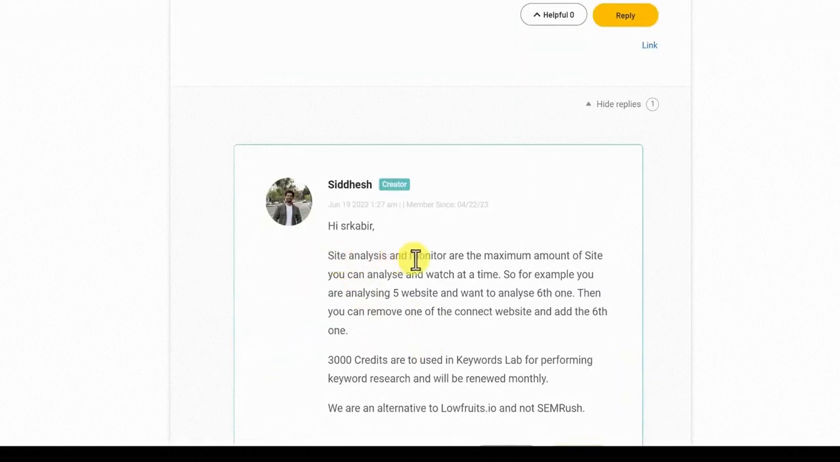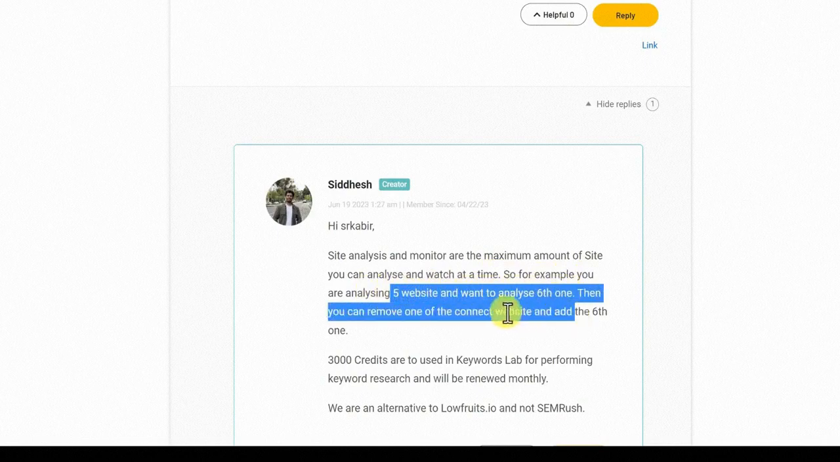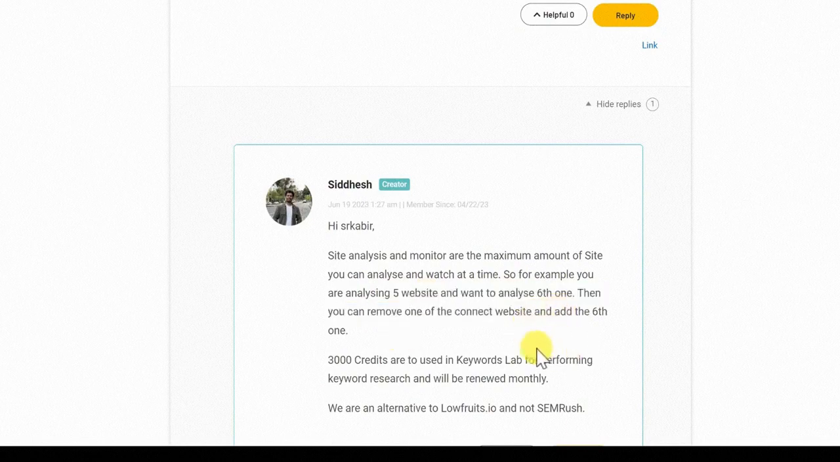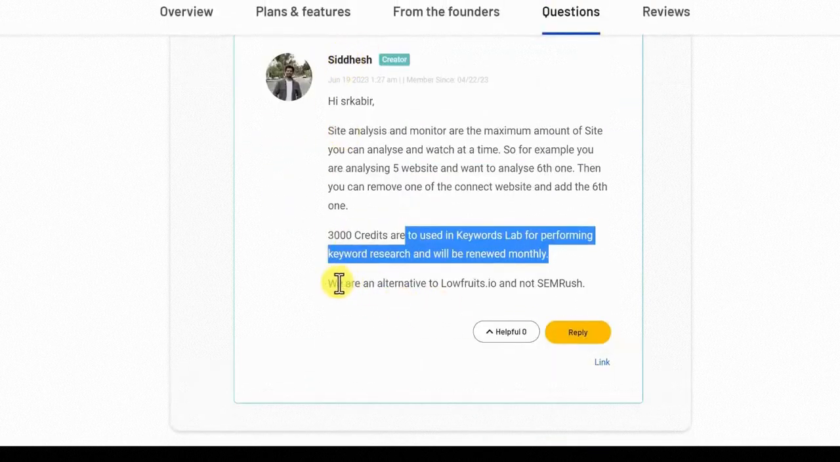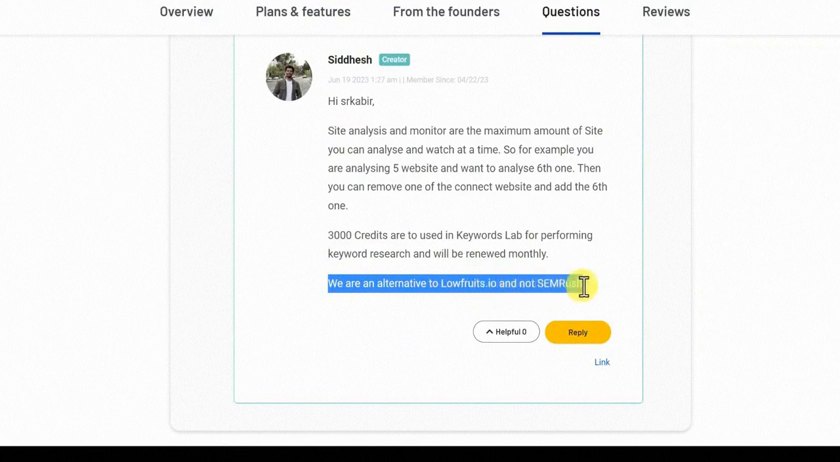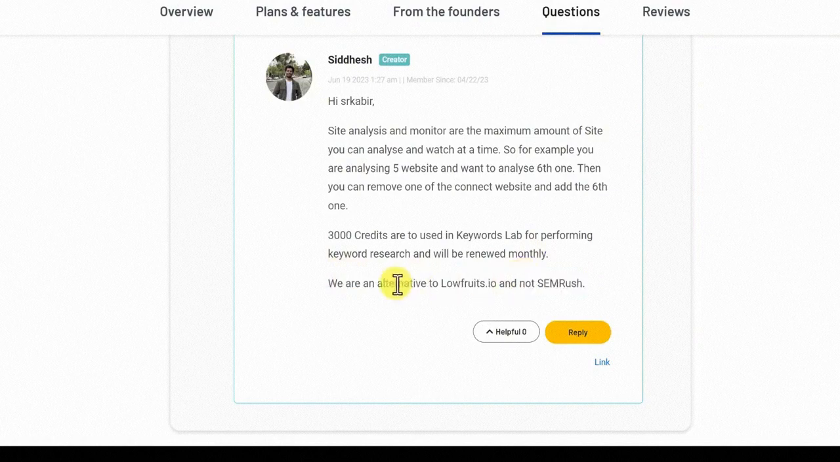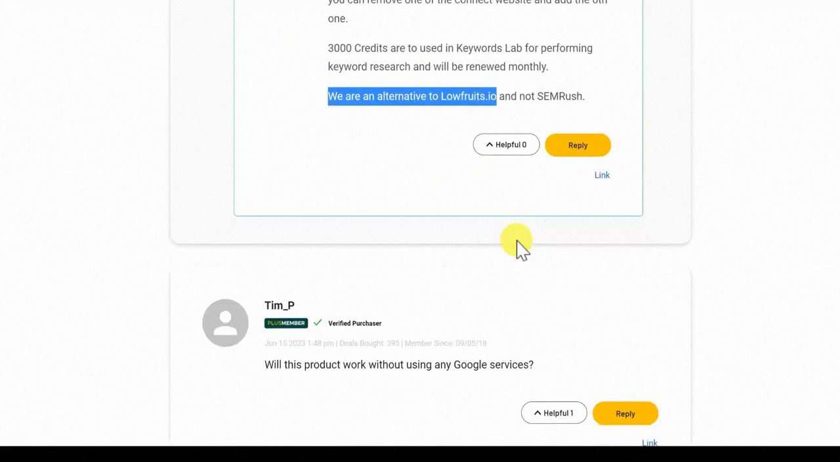So the site analysis and monitor are the maximum amount of sites you can analyze and watch at the same time. For example, if you are analyzing 5 websites and you want to analyze a 6th, then you would need to remove one. So the website analyzing is the projects. But it still doesn't really address the 3,000 credits, which is the keywords for the keywords lab, right? So that's great. And it does actually say from the owners that they are an alternative to Lowfruits.io and not SEMrush. Sorry guys, I was wrong about that. So they're not claiming to be an alternative to SEMrush. They are claiming to be an alternative to a tool like Lowfruits, okay? Just want to make that clear.